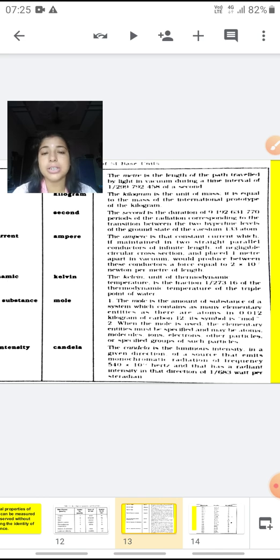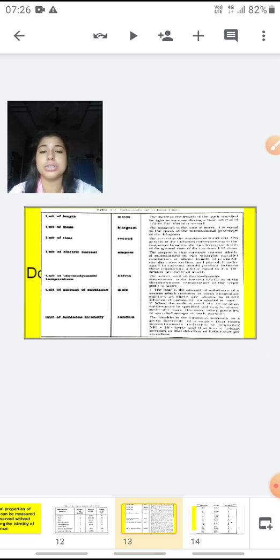Now we'll not go into detail with this, because it is just for your knowledge, it will never be asked in any exam, but being a science student you should have the knowledge about what is meant by 1 kg, what is a second, how we are taking the unit in second. Now all these things, kindly go through them.